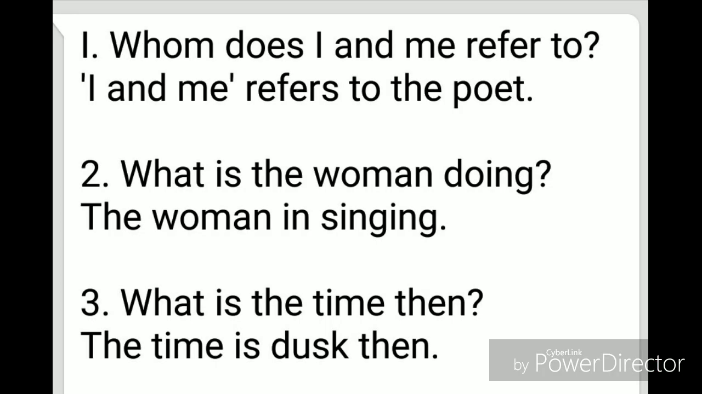Moving on to the next poem, The Piano, written by D.H. Lawrence. Whom does I and me refer to? I and me refers to the poet. What is the woman doing? The woman is singing. What is the time then? The time is dusk then.